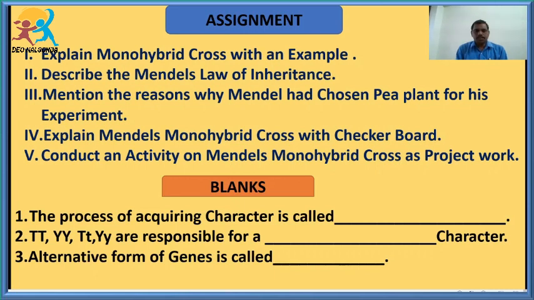Students, in this session, I hope that you understood Mendel's experiments, what his results were, and what his laws were: the law of dominance and the law of segregation, or law of purity of gametes. And the law of dominance is also extended further with another experiment called the dihybrid cross. He explained the dihybrid cross by taking two traits, which we are going to study in the further sessions.